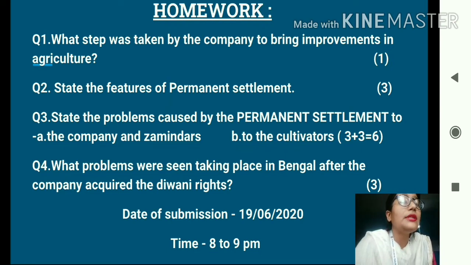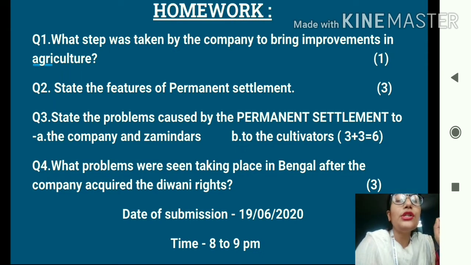Then you have to write it was introduced with the motive of reviving the agricultural sector in the year 1793. It was also introduced to encourage the zamindars to invest in the land to improve its quality. Okay, under this zamindari system, the small farmers were required to pay rent to the zamindars, and out of this rent, a fixed amount of tax was required to be paid by the zamindars to the company. Okay, and the amount of tax to be paid was fixed permanently. That is why it is known as permanent settlement.